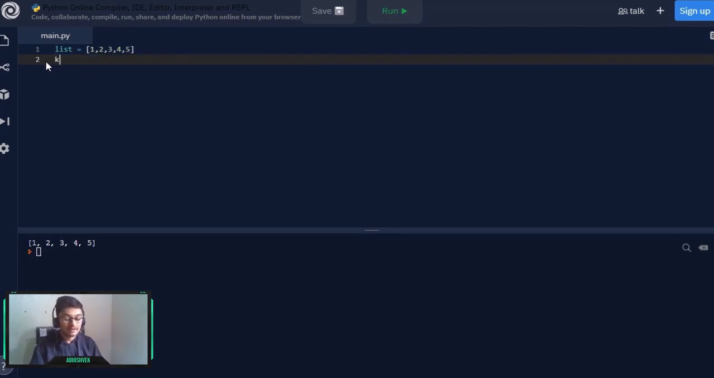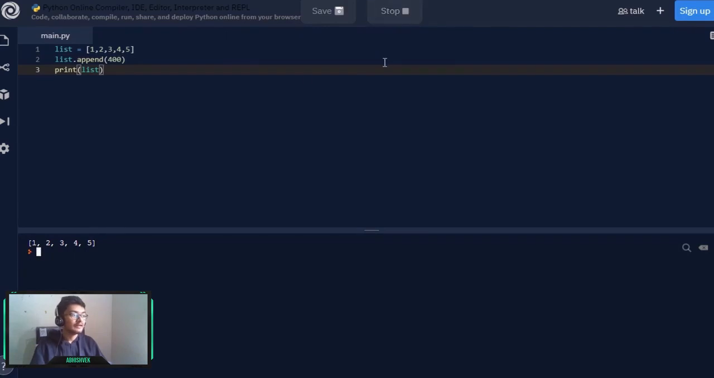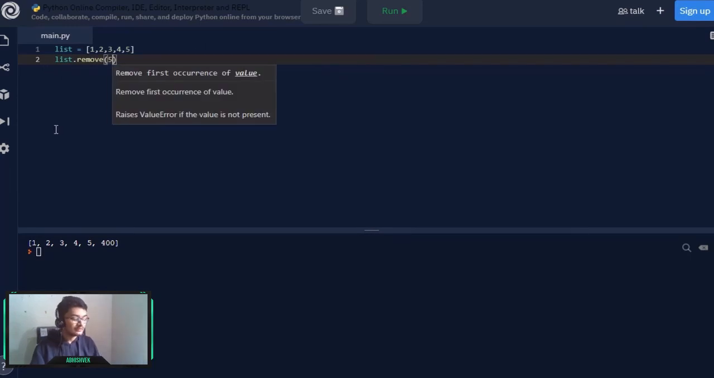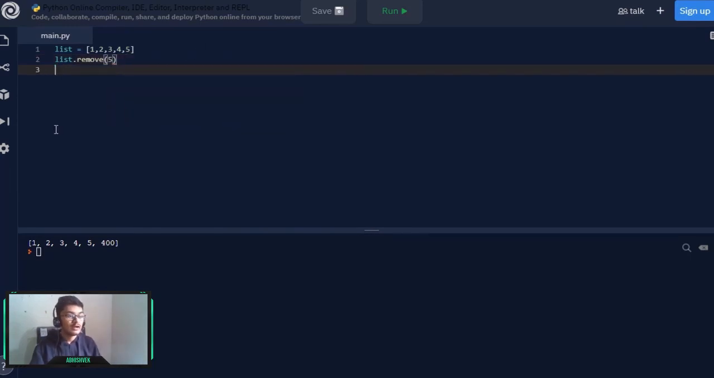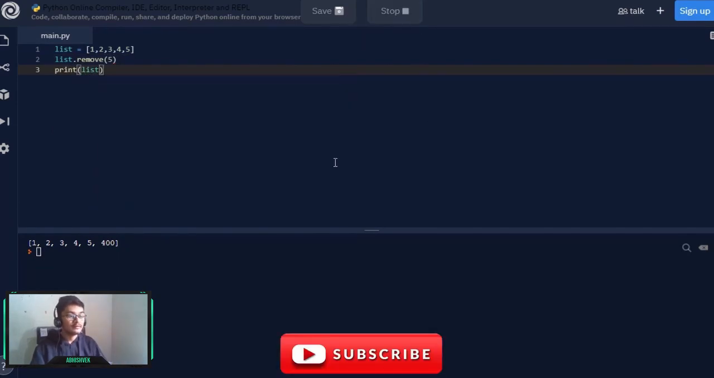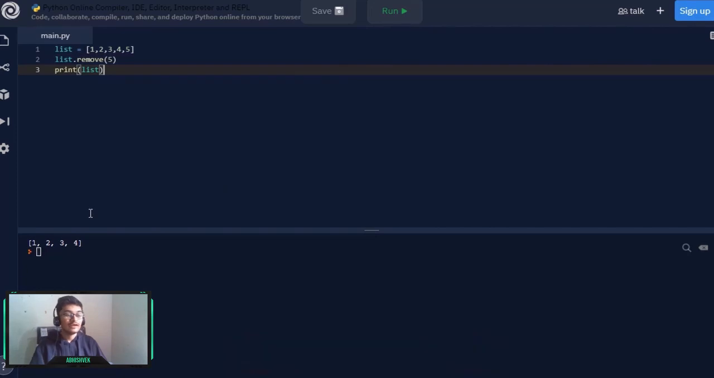To add values to your list, you can simply write list dot append, and append your value, let's say 400. If I print my list once, the value shall get appended at the end of the list. Now I can also remove items. I can write list dot remove, and remove a particular value. So let's remove 5 and print it once. If I run it again, you can see the value 5 is removed.